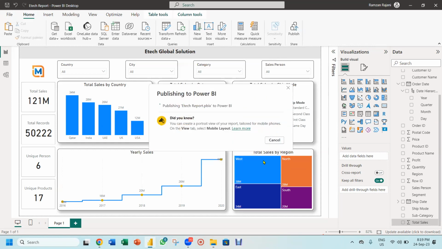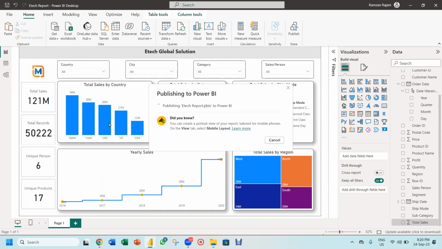And now you will see something is happening. Means now this I created offline. I created a report on desktop. Now I am publishing and where it is going? It is going to the internet and from there I can share it with my colleague, I can share it with my managers, I can share it publicly. And now you see it's publishing on the internet.